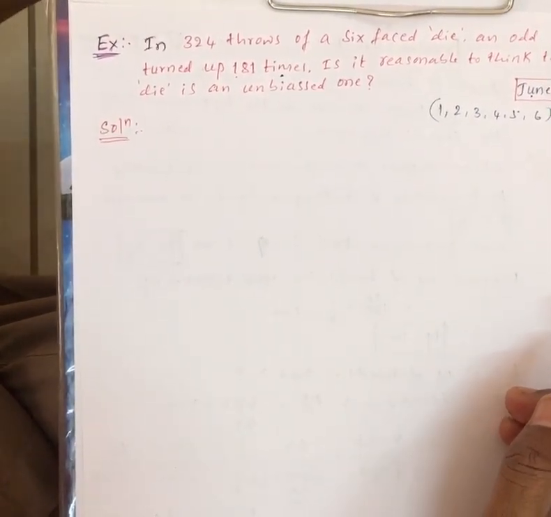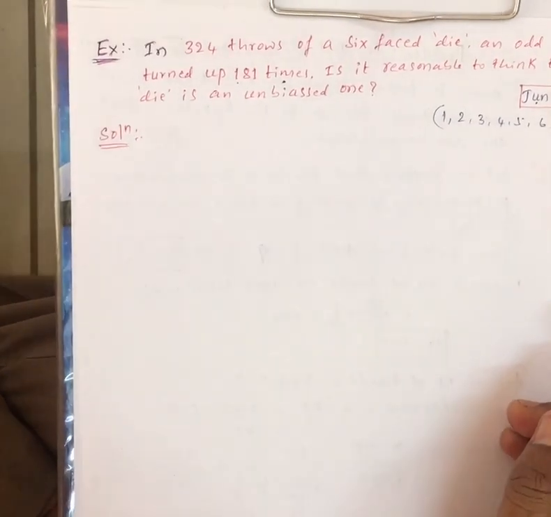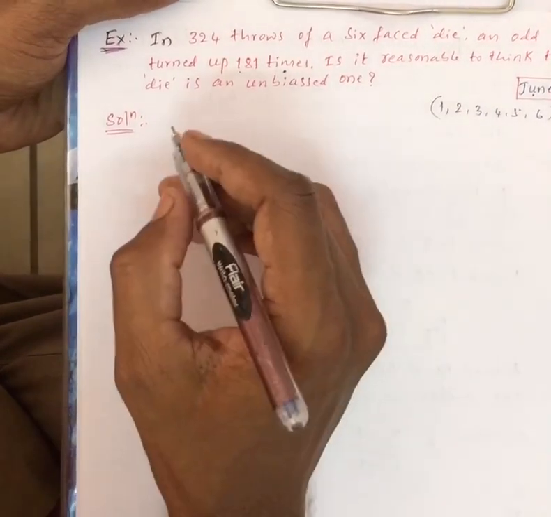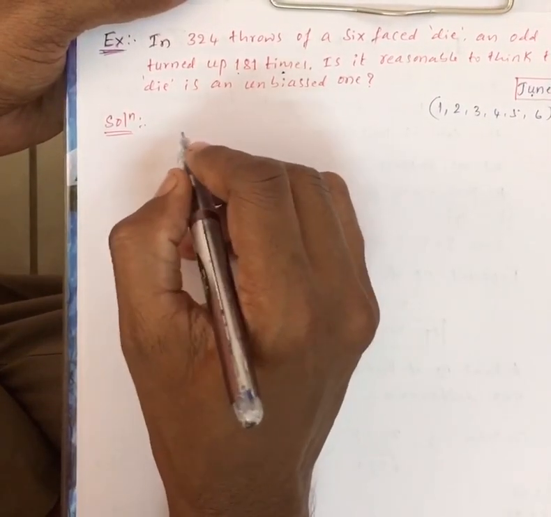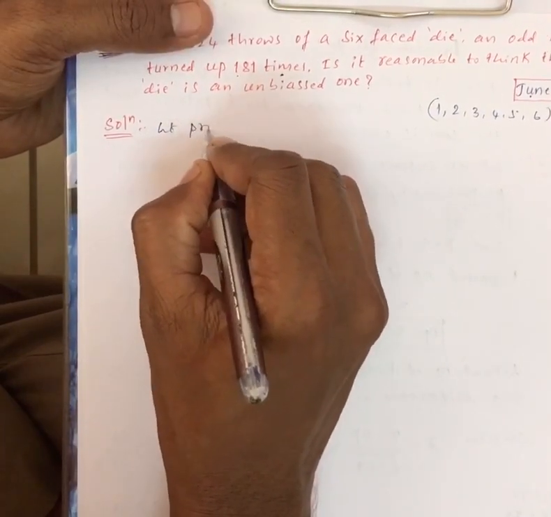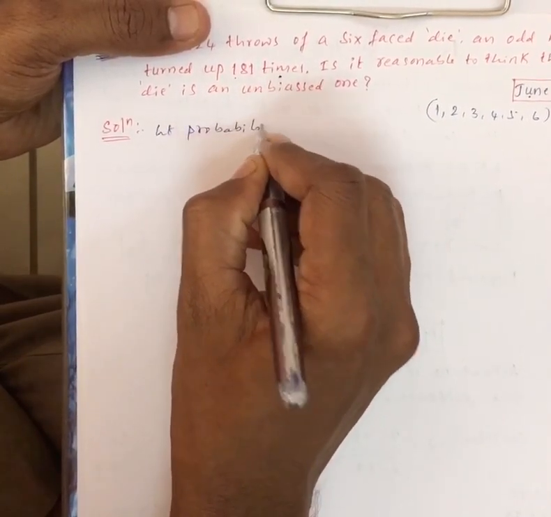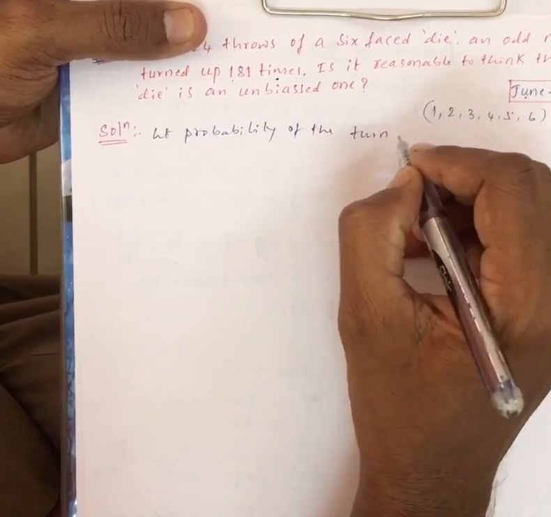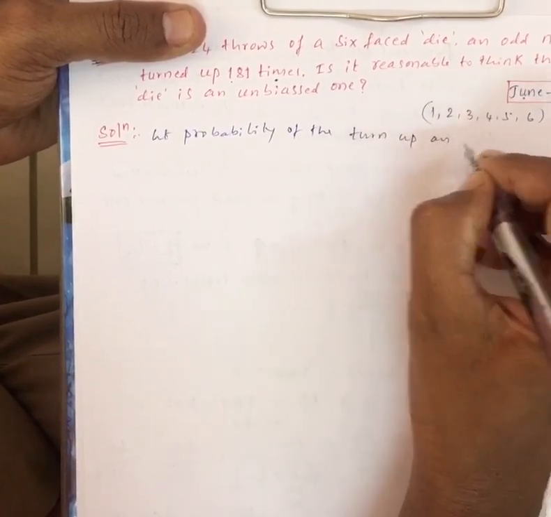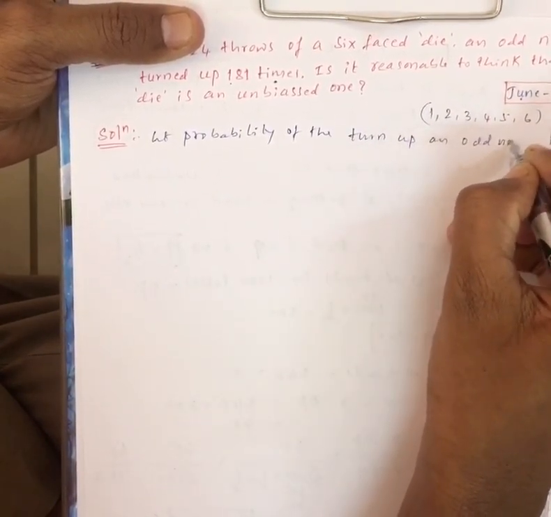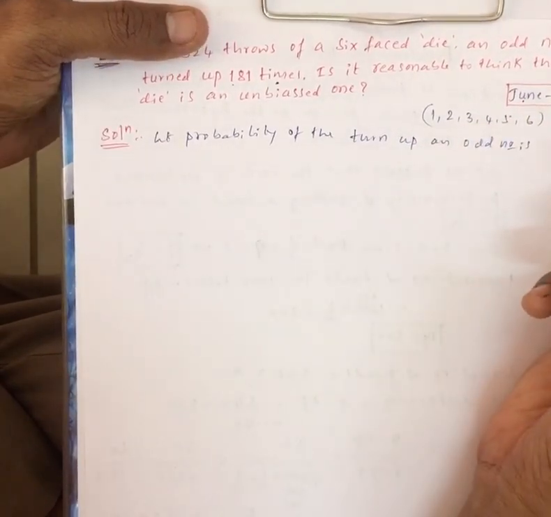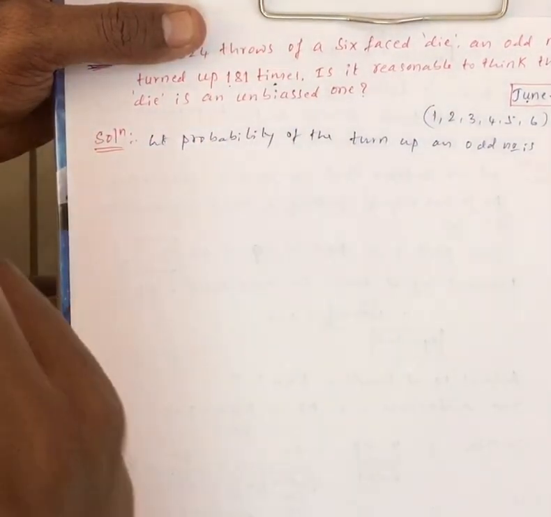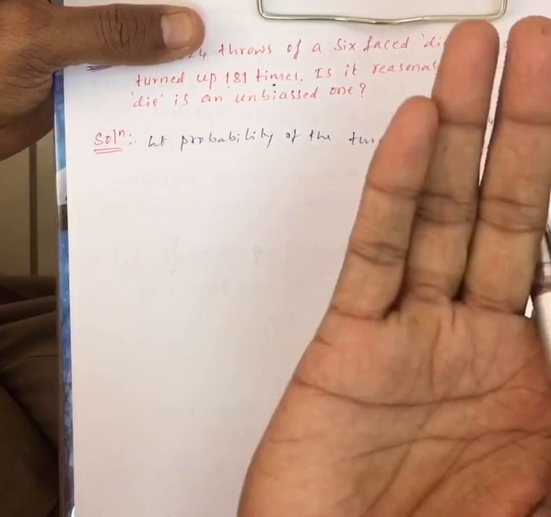So now here, let the probability of an odd number turning up be P. Usually if we have a coin we take P directly, because we have two faces.